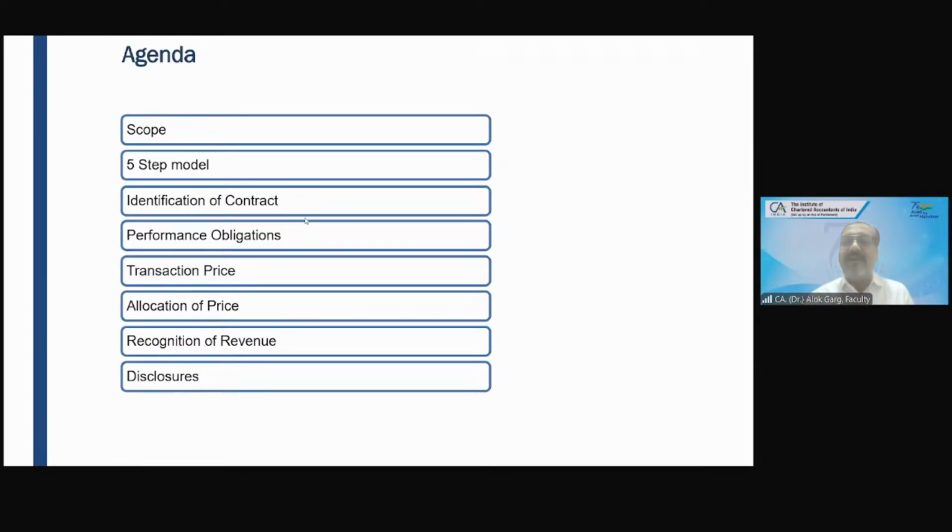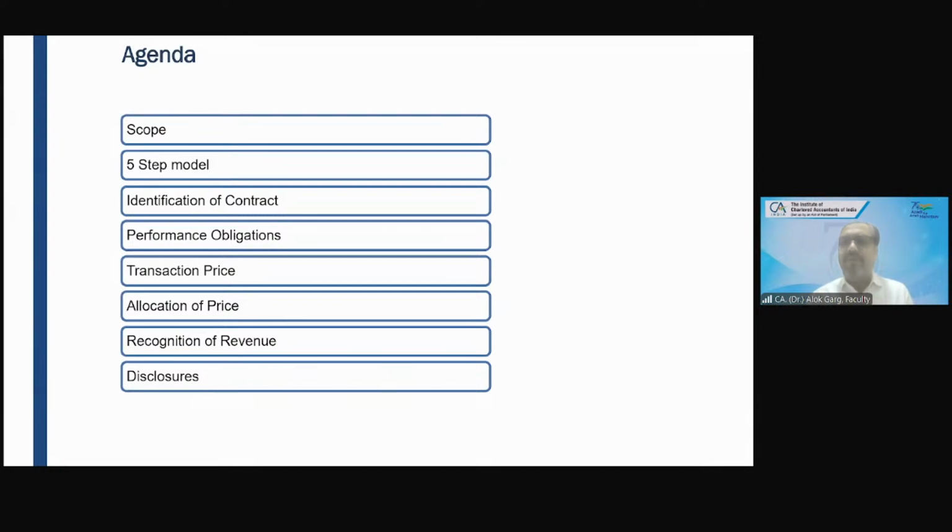So talking about the revenue, what is the revenue? Revenue is the top line of any organization. So many students have written that they are learning it for the first time, attending for the first time. No worries. So what is revenue? Revenue is an income. Income is a bigger word. Revenue is a subset of income. Revenue is an income.